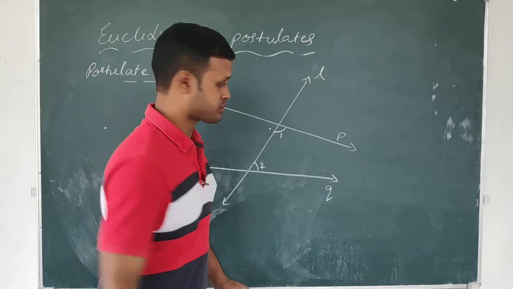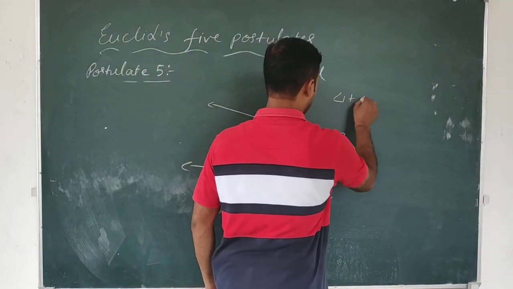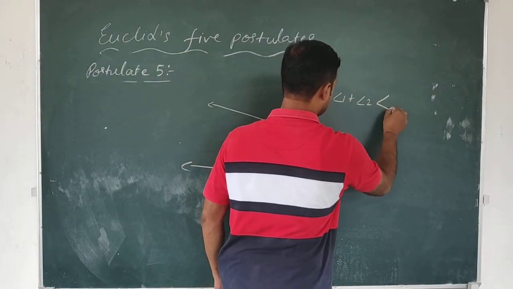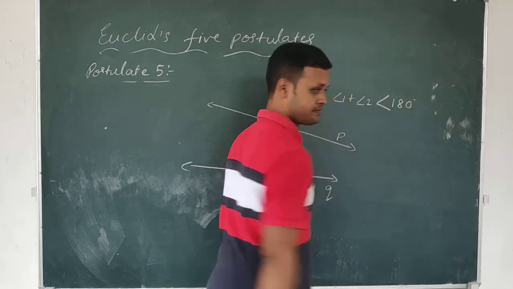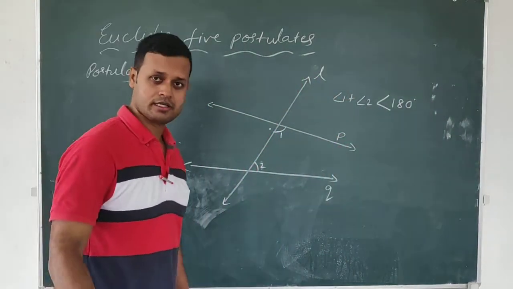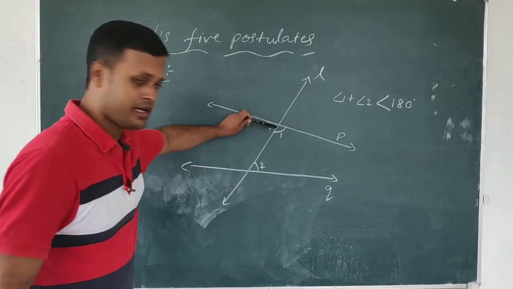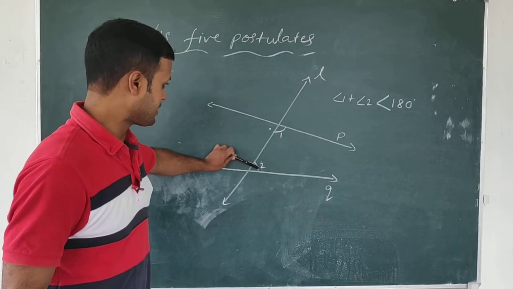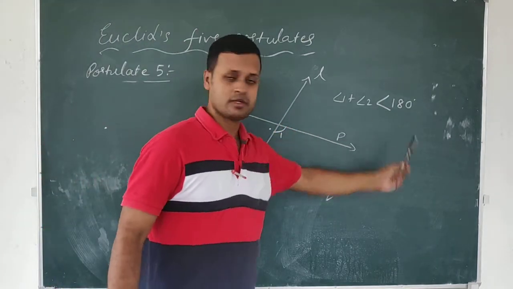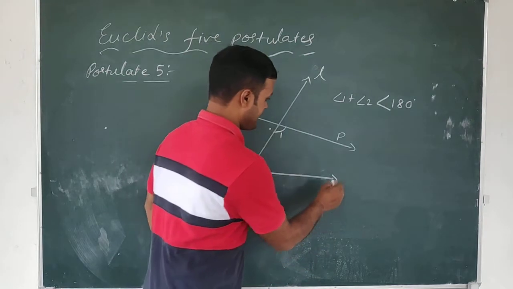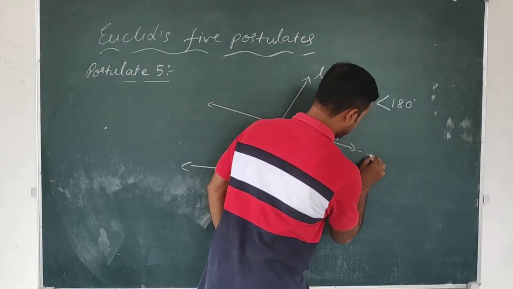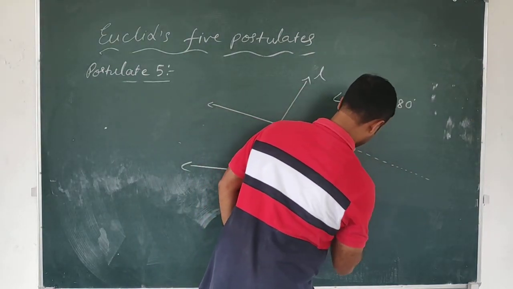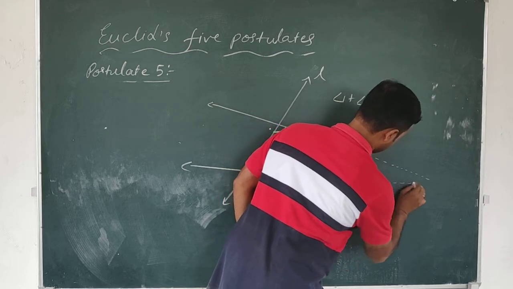So according to the fifth postulate, if angle 1 plus angle 2 is less than 180 degrees. Understood, my dear students? Then the two lines will meet if produced indefinitely on this side.